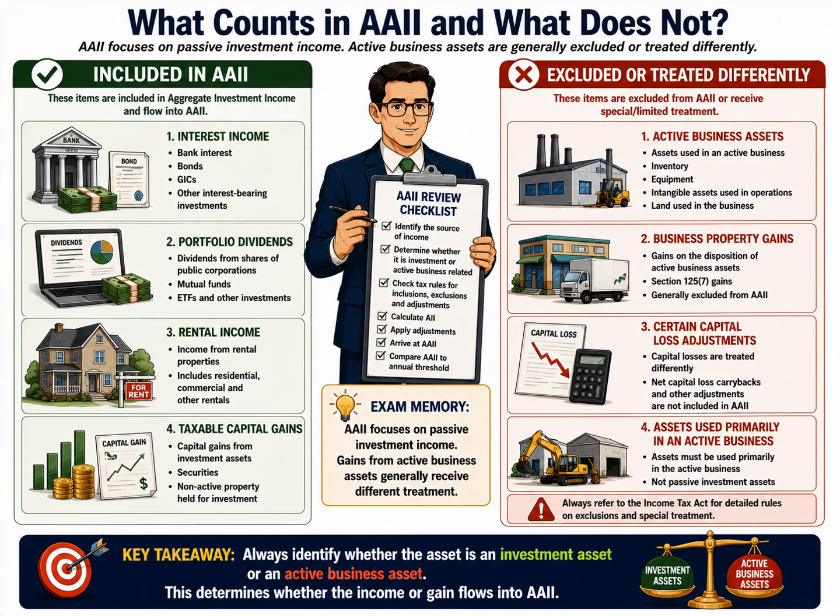That's why tax professionals always begin by asking a critical question. Is this an investment asset or an active business asset? Because the answer to that question often determines whether the income, gain, or loss affects AAII. For exam purposes, remember the basic pattern. Interest income, portfolio dividends, rental income, and investment-related capital gains generally point toward AAII. Active business assets and gains connected to active business operations generally receive different treatment.